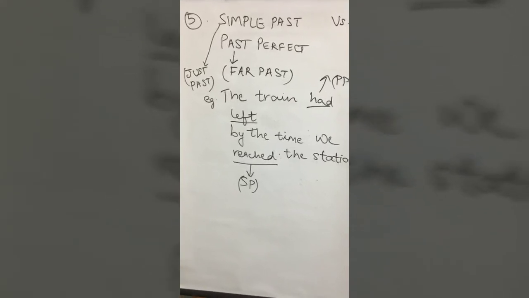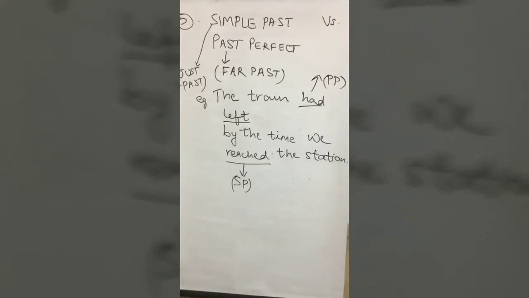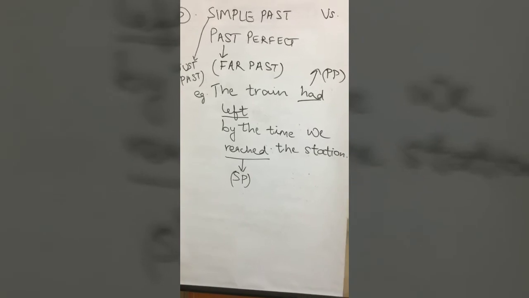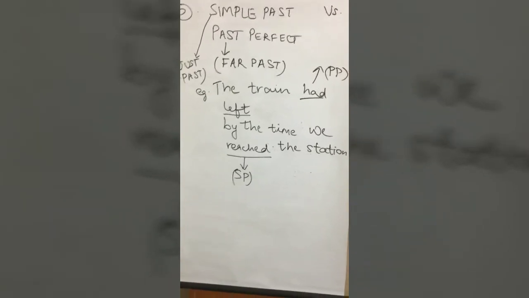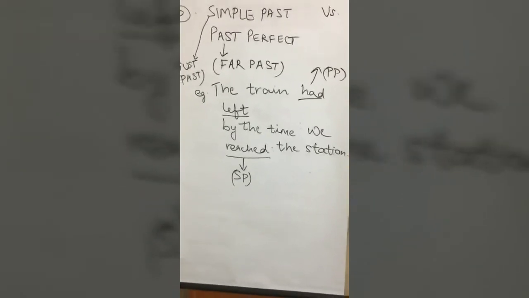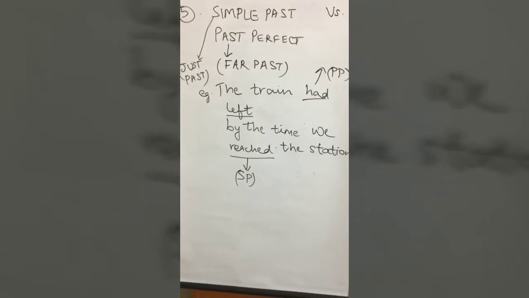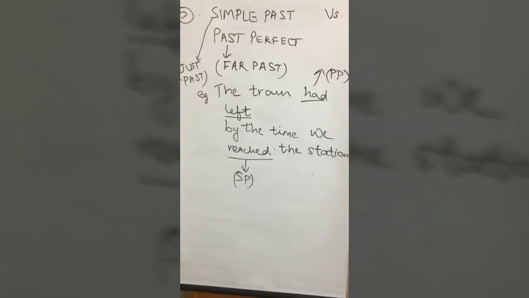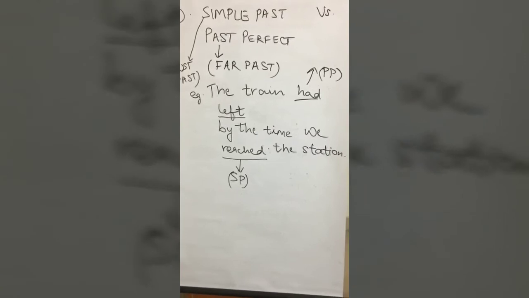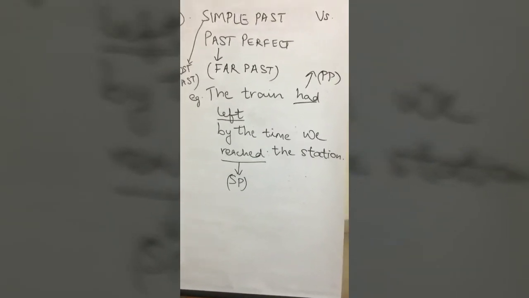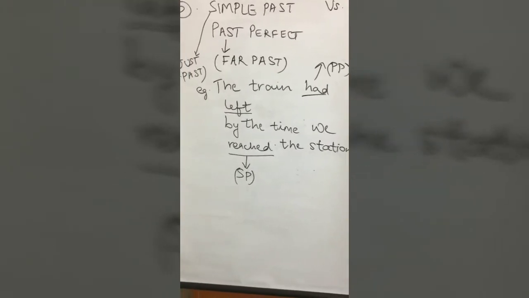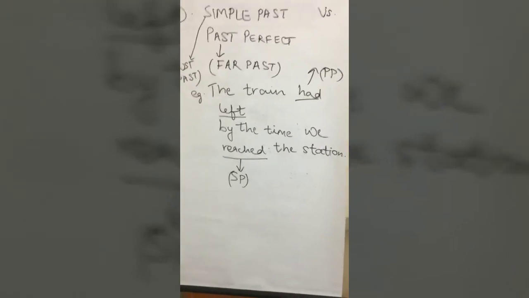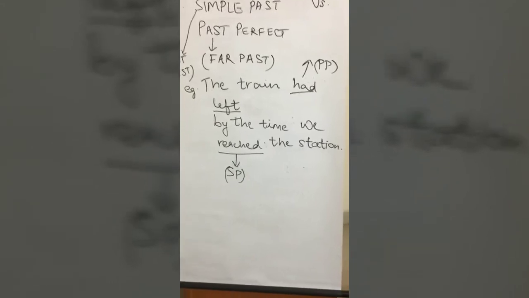So what has occurred in the far past? The train. So what kind of verb form should we use? The past perfect, that is V3. That's why we're saying the train had left. But we reaching the station has occurred in the just past or the near past. For that we simply have to use a past tense. So we are saying we reached the station, which is what form of the verb? V2, correct? So that's why we're saying the train had left by the time we reached the station.